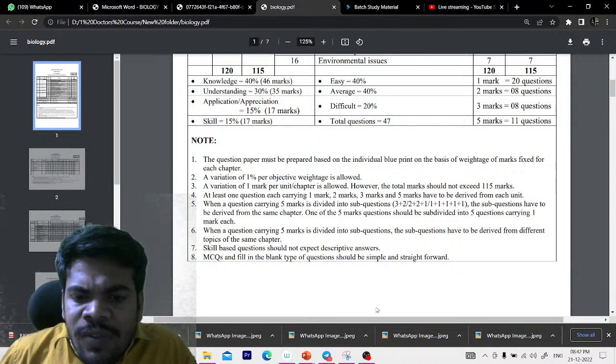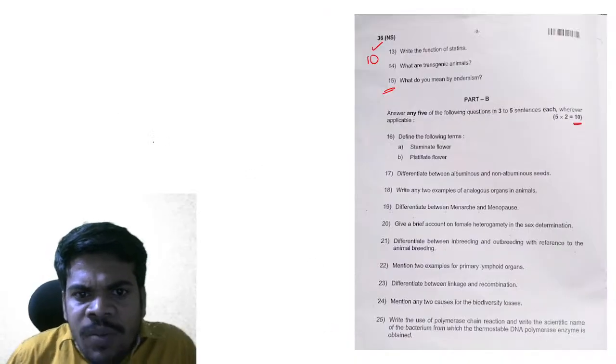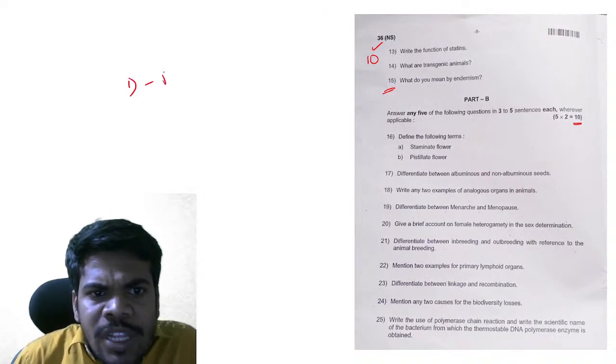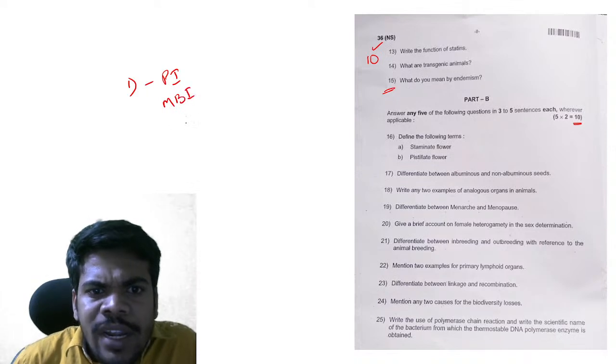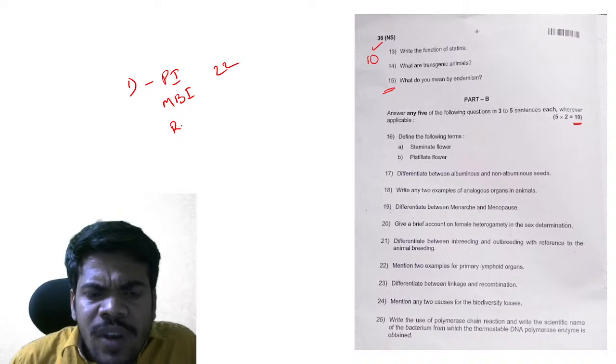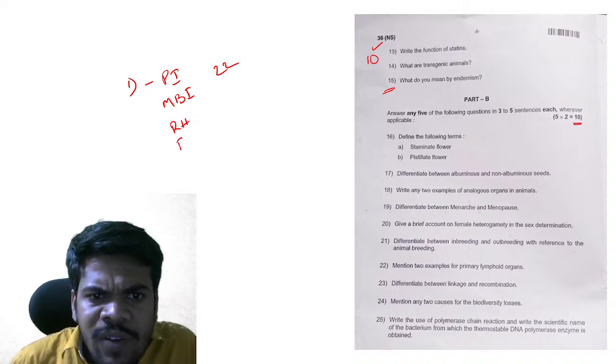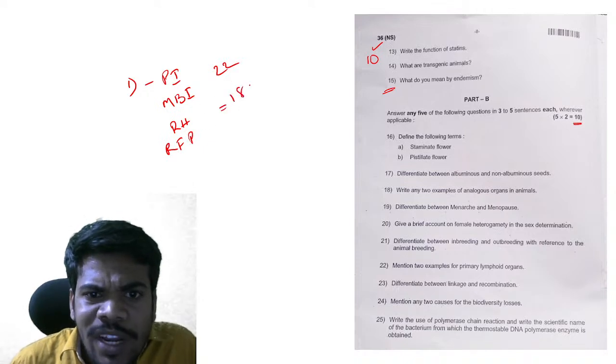So we selected few chapters. What are the chapters we selected from biology? That is principles of inheritance and molecular basis of inheritance. From here 22 marks. And reproduction in human beings and reproduction in flowering plants. From here also 18 marks.